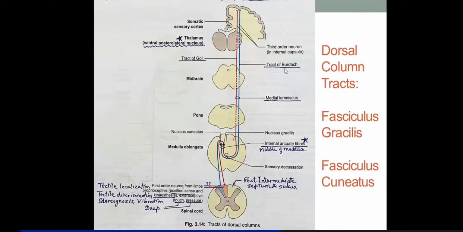How to remember this? B for brachium, and brachium means upper limbs, especially the arms. So B for brachium, B for Burdach. You will remember: gracilis, G for Goll; B for brachium, B for Burdach. So Burdach is another name for fasciculus cuneatus.